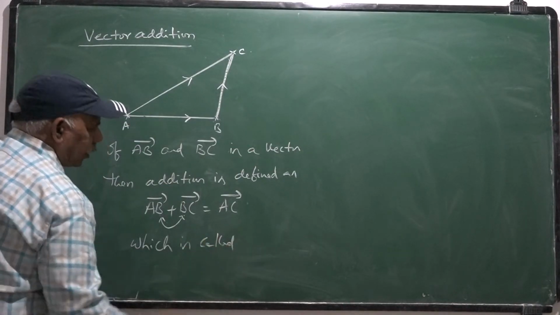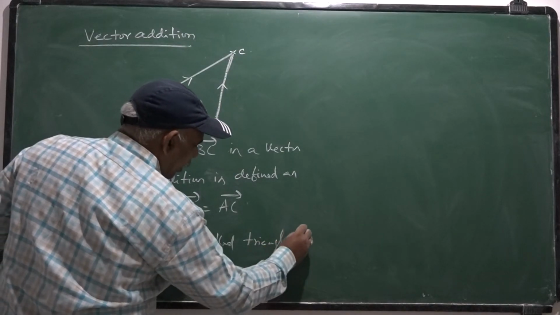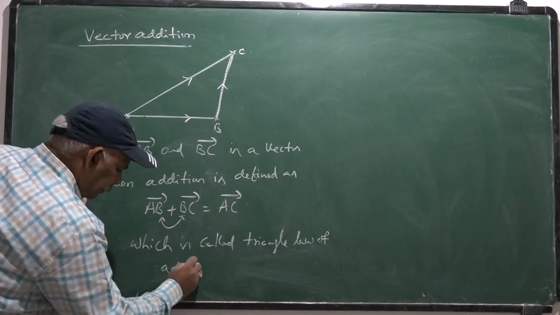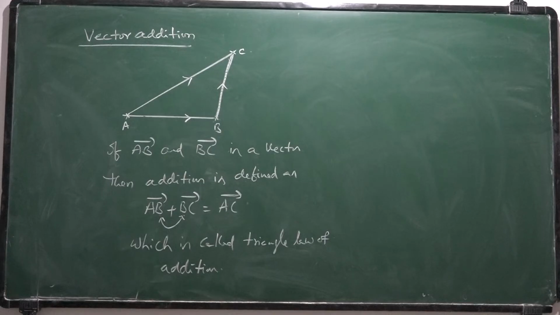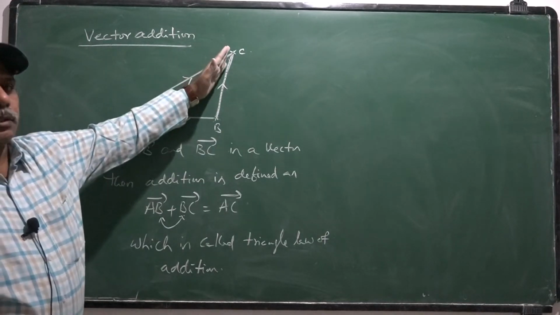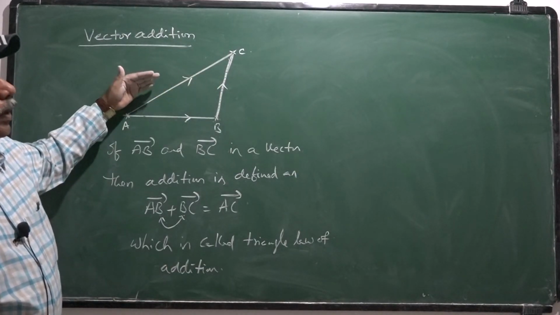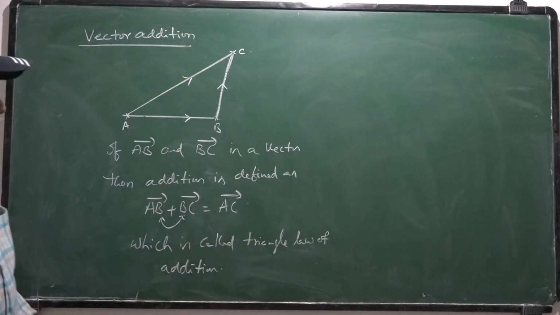Which is called triangle law of addition. That means AB bar is one vector along one side and BC bar is another side. On adding these two vectors, we get the vector along the third side of the triangle. Hence, it is called triangle law of addition. Otherwise, simply call it triangle law.